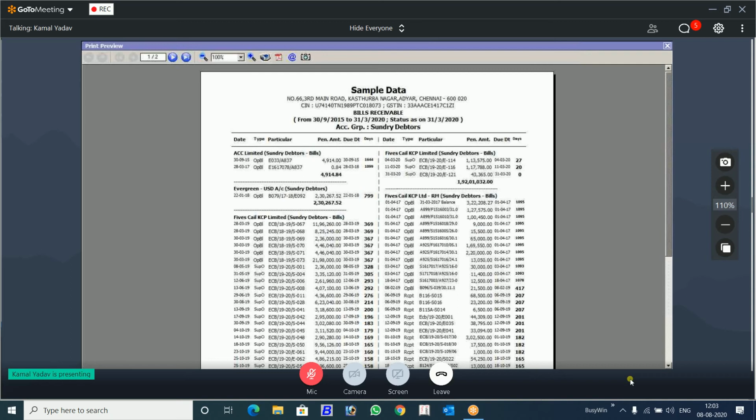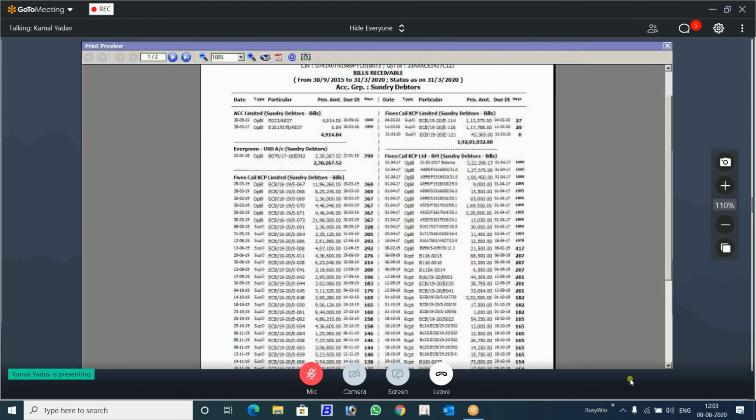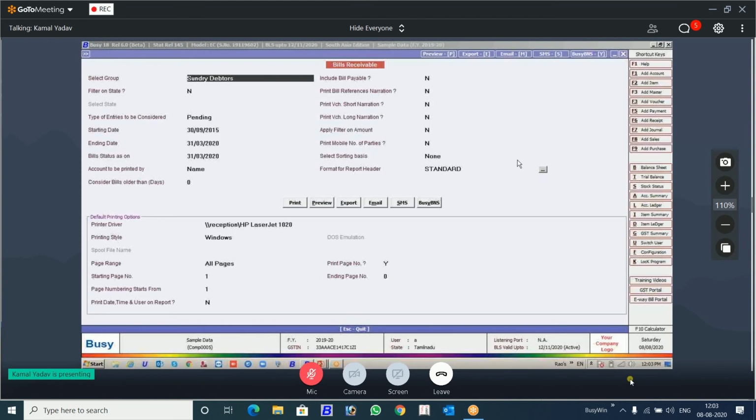They don't want to carry these 7-8 pages. This is quite handy to take. This is the one change which has been done. First, it will print on the left side, then on the right side, then it will go to the next page. This is the format of printing.